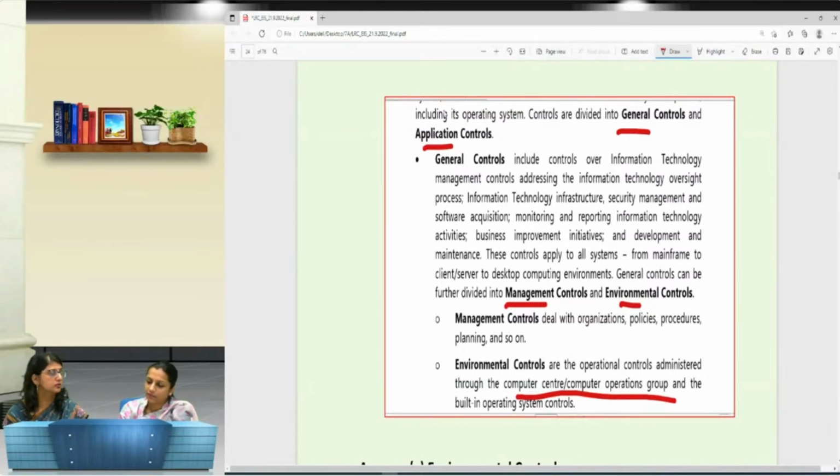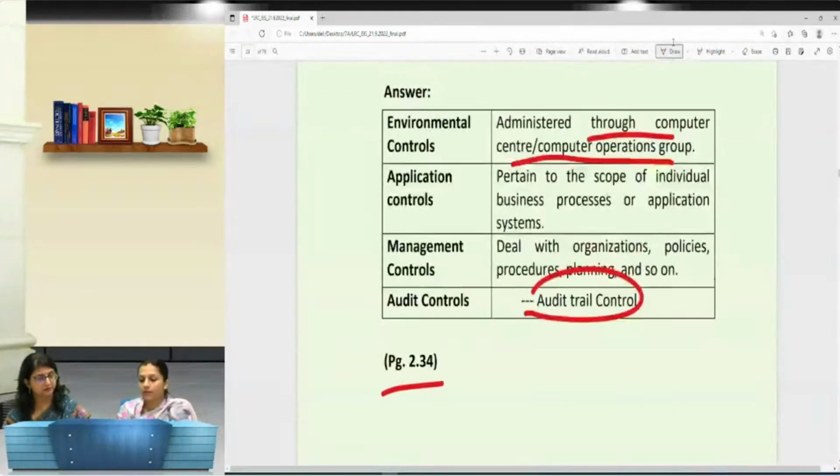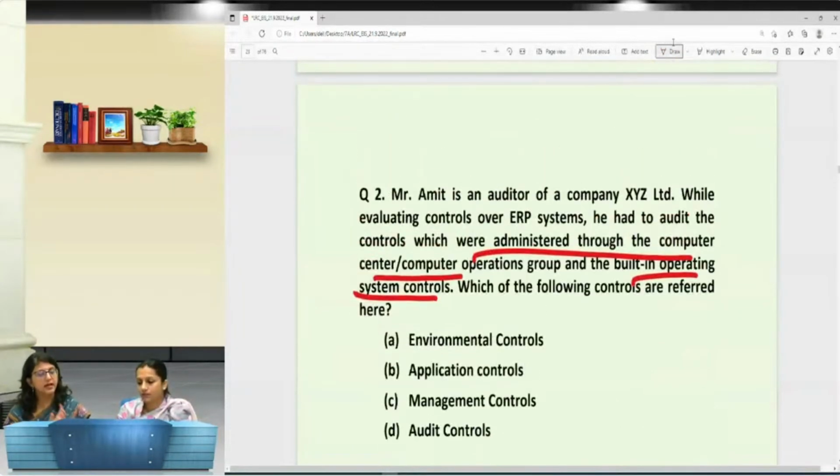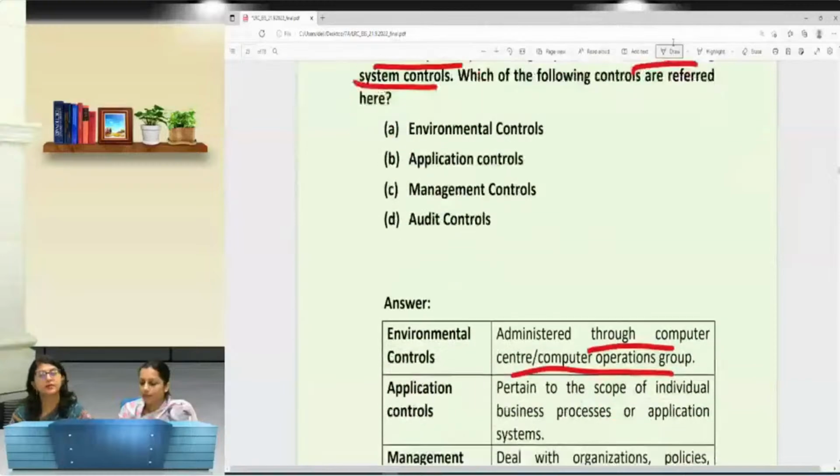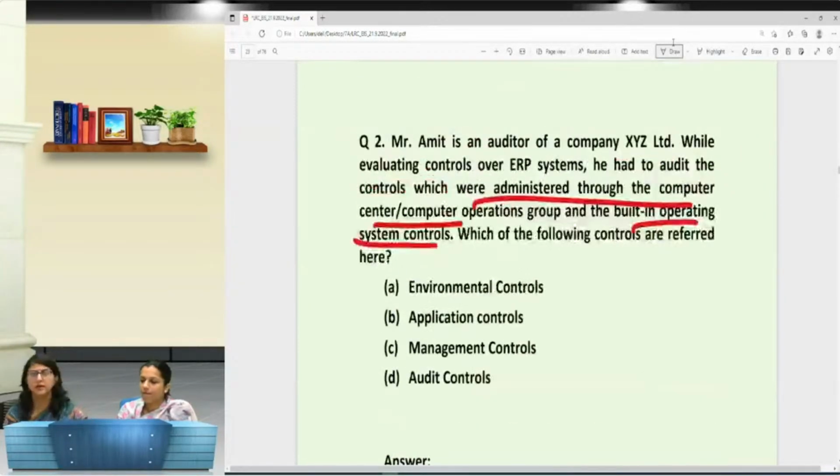Had it been a question, मैम, अगर यहाँ पर एप्लीकेशन कंट्रोल कहाँ पे फिट होता? अगर हम सपोज ऊपर चलें, if we can just scroll above. Supposedly आपके पास यहाँ पे question that he had to audit the controls whether the password policy has been implemented by the computer center or not. Then in that case, where does the password policy belong? Does it belong to the environmental control? क्या उसका environment से कुछ लेना देना?